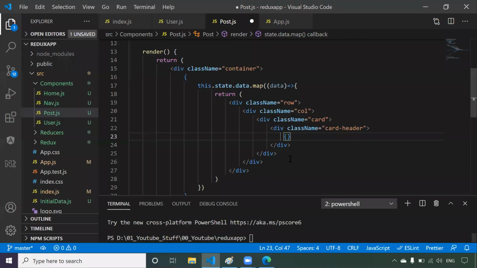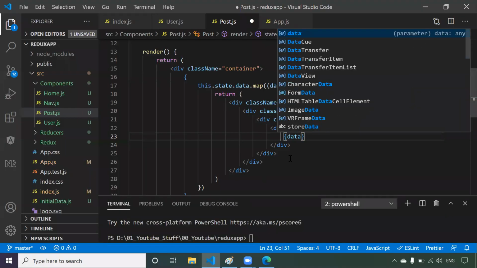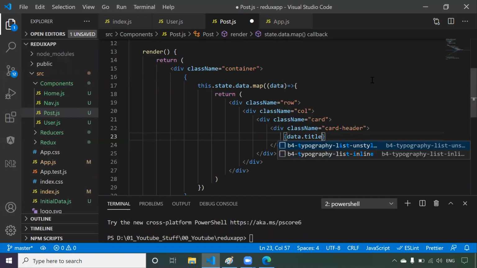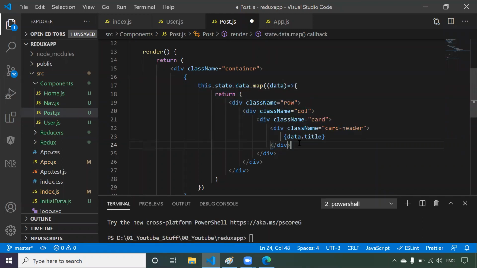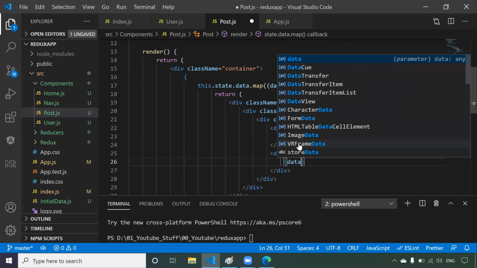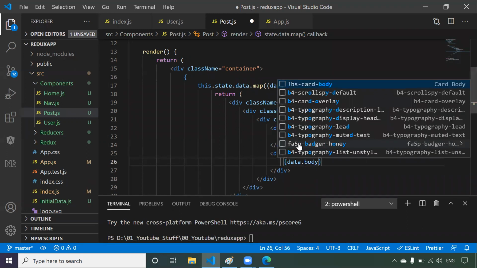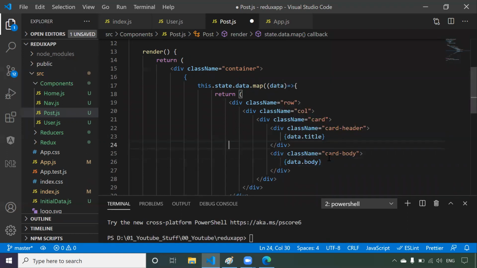So let me come here. Here I need to display data dot title, right? In the same way, I will create one div with className card-body. Right, here we will be displaying data dot body. Okay, so let me give some colors to this.